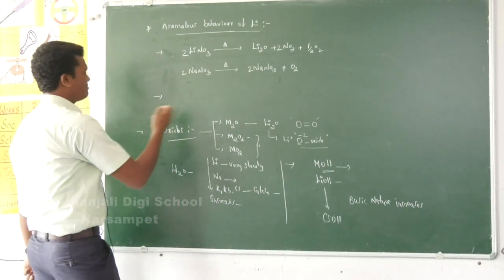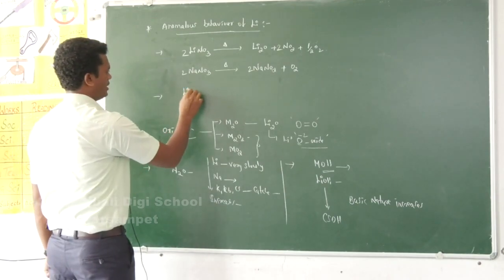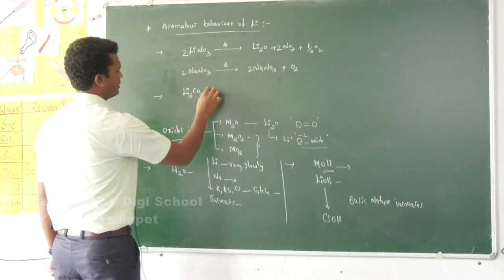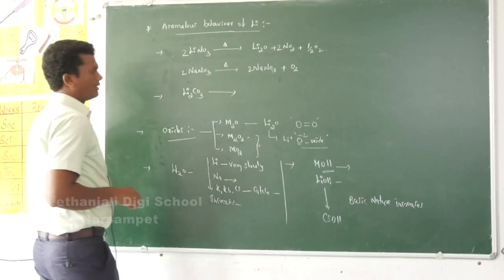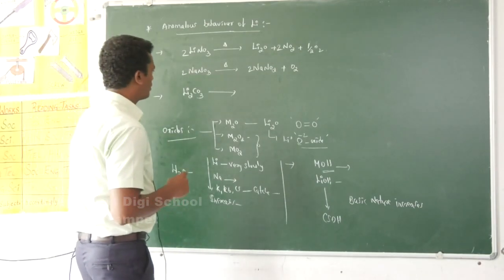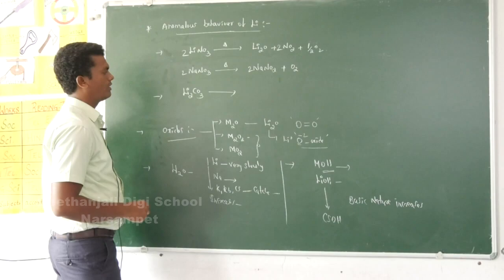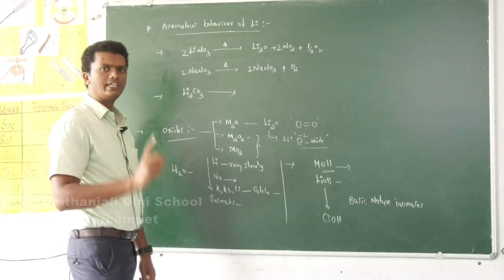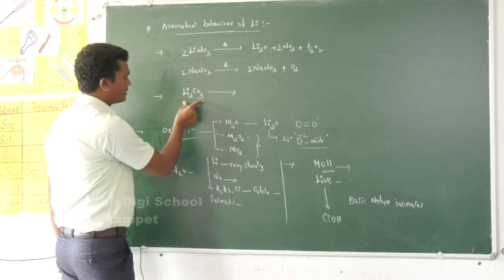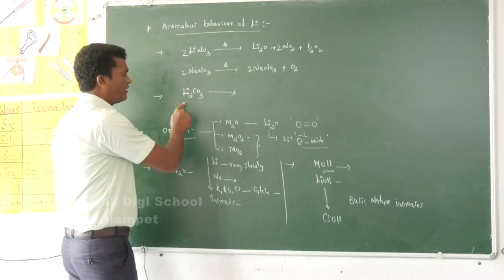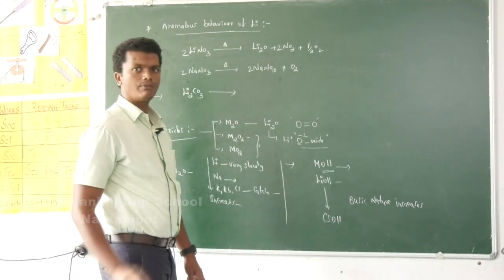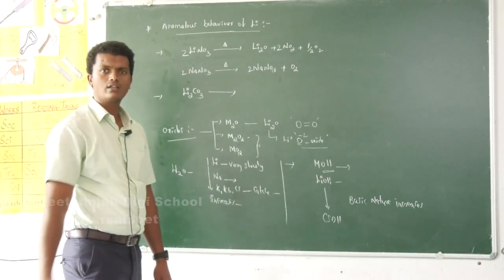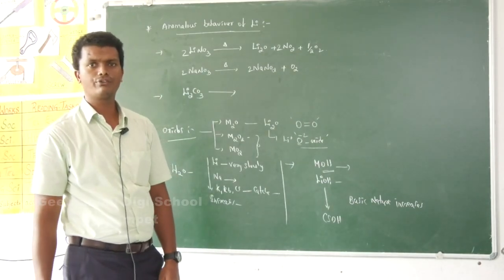Next, carbonates of lithium. Lithium carbonate does not exist in solid form, it exists only in liquid form. Means the carbonate of lithium exists in liquid form, whereas the carbonates of other alkali metals exist in solid form.